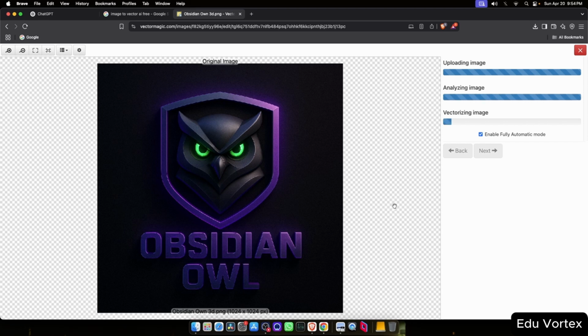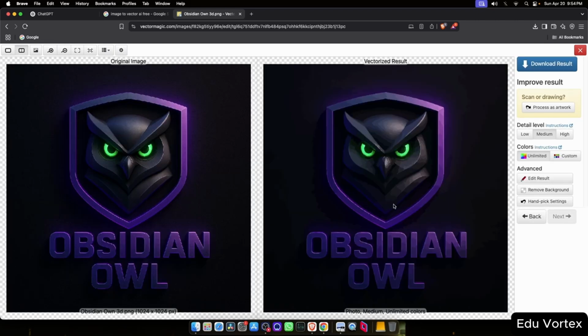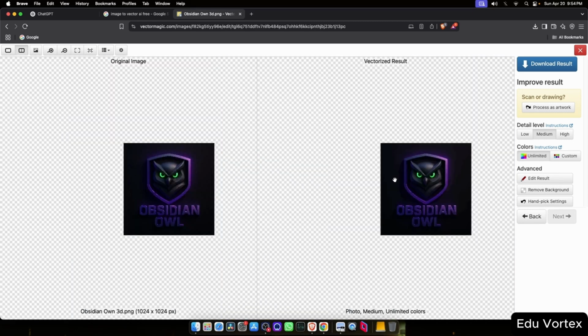For that, I found a website just by doing a quick Google search. There are lots of ways to vectorize an image. If you search on YouTube, you'll find plenty of tutorials using different tools. But for now, I'm going to keep it simple and use this site as a quick reference. Once the image is vectorized, you'll notice a major difference.